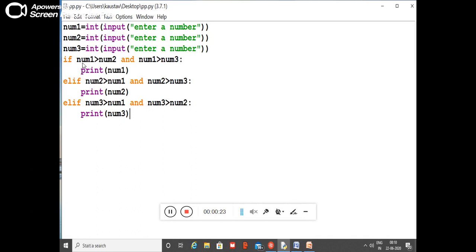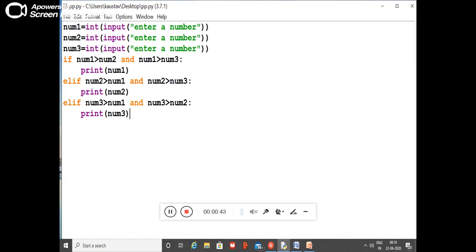So what I have done, if num1 greater than num2 and this is the AND operator. What is the AND operator? We have used it in C++ in a symbolic way, but here we are going to write and, or we are going to write or.